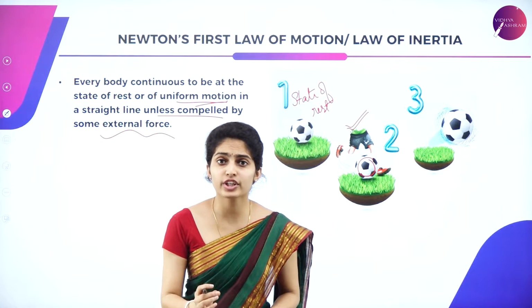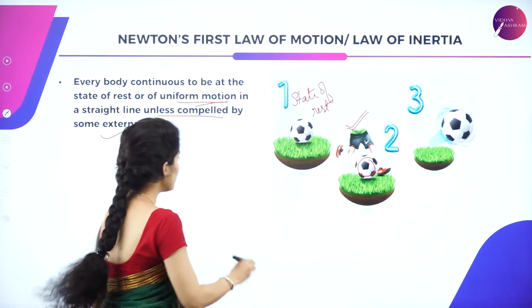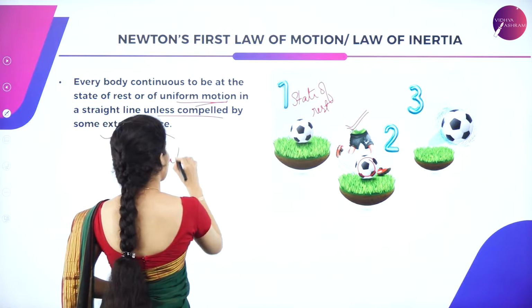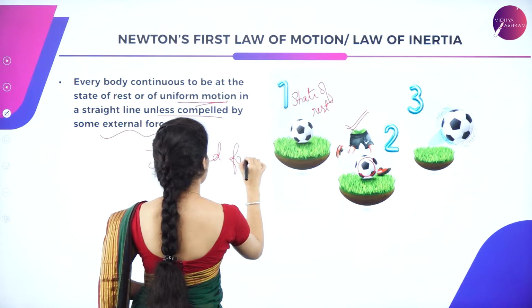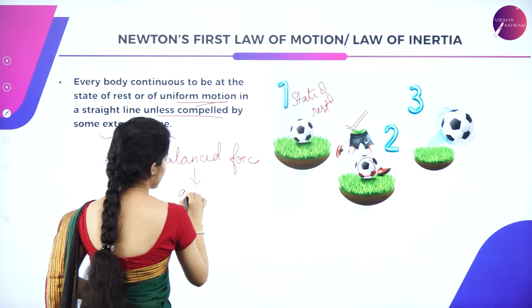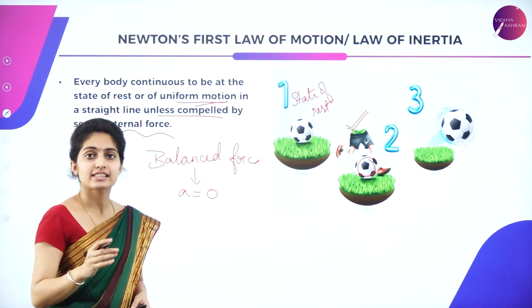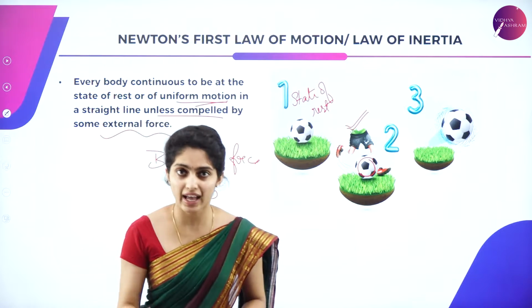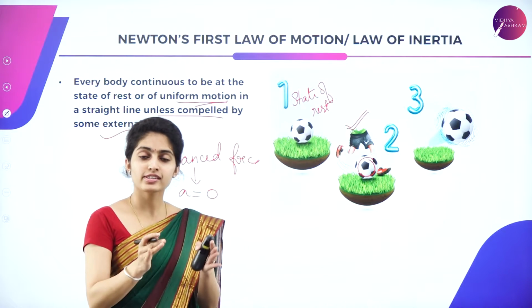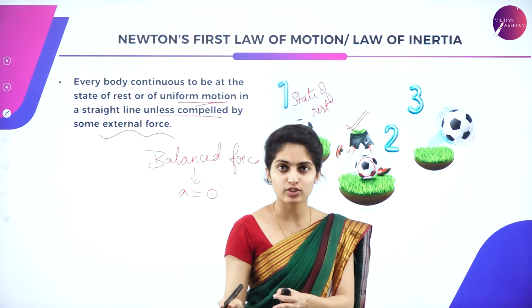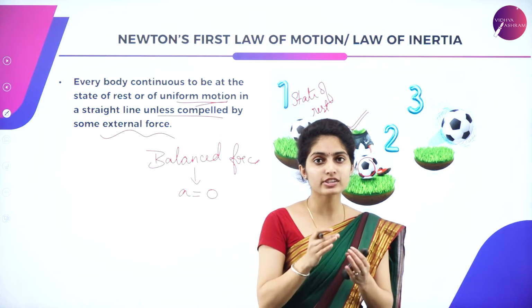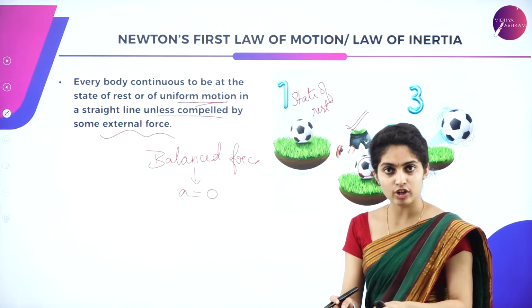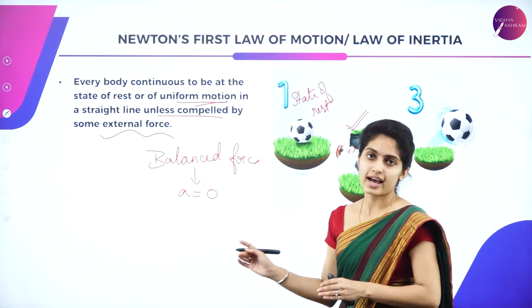So here we are talking about balanced force, wherein your acceleration is considered as 0. That is, there is no acceleration. Why? Because the body will either be in the state of rest or in uniform motion. Uniform motion means the velocity is same. If there is same velocity, there is no acceleration.